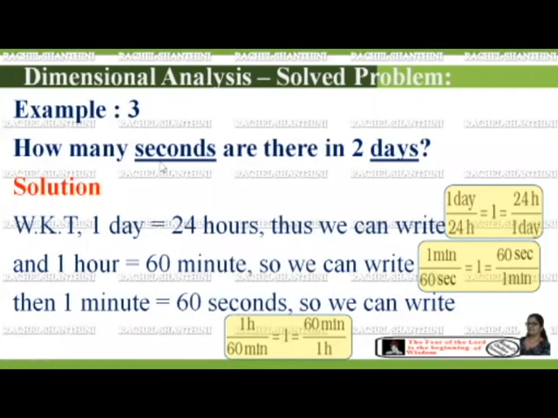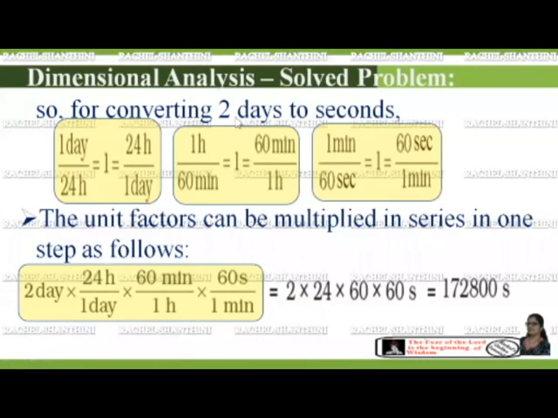The third problem: how many seconds are there in 2 days? So we need to convert days into seconds. We know that 1 day is equal to 24 hours, 1 hour is equal to 60 minutes, and 1 minute is equal to 60 seconds. So we have 3 unit factors for this problem. For converting 2 days to seconds, we need to use all the 3 unit factors. The unit factors can be multiplied in series in one step as follows: 2 days into 24 hours upon 1 day into 60 minutes upon 1 hour into 60 seconds upon 1 minute.